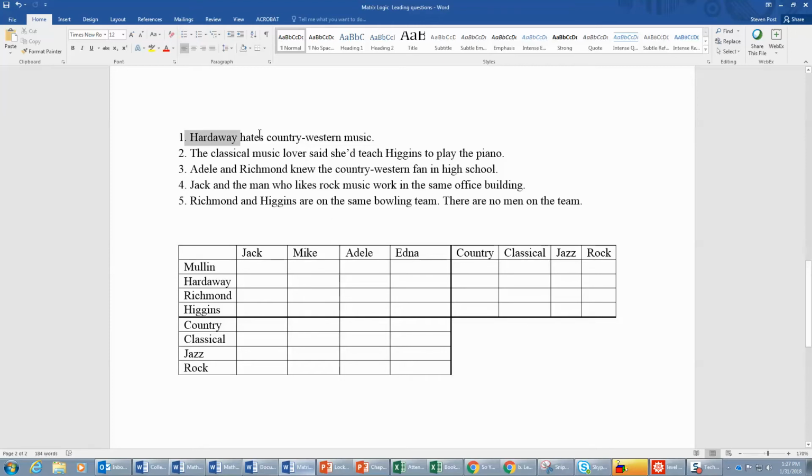So the first clue is Hardaway hates country western music. So Hardaway is not a country fan, so we'll put a big X there. Hardaway, country don't go together.